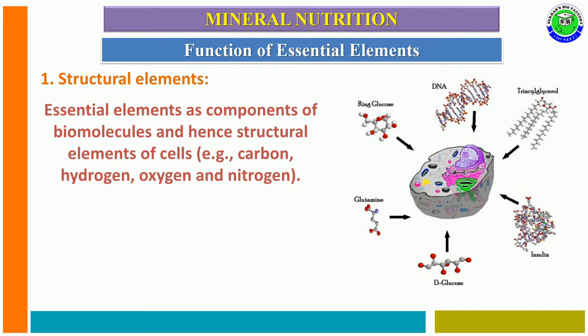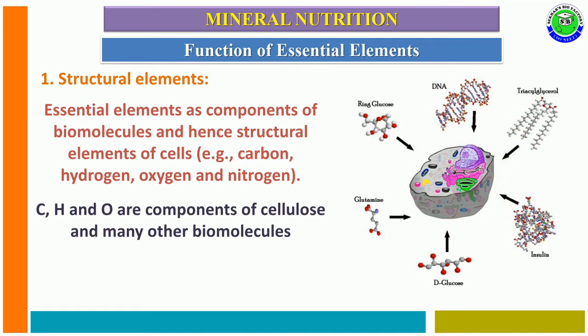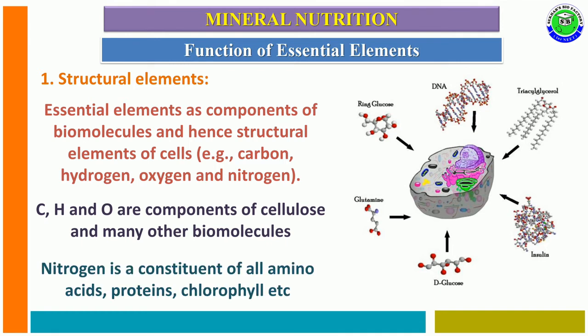These are the main structural elements present in various biomolecules like DNA. Carbon, hydrogen, oxygen are the main components in the structure of cellulose and other biomolecules. And nitrogen is a main constituent of all amino acids, proteins, and the chlorophyll molecule.